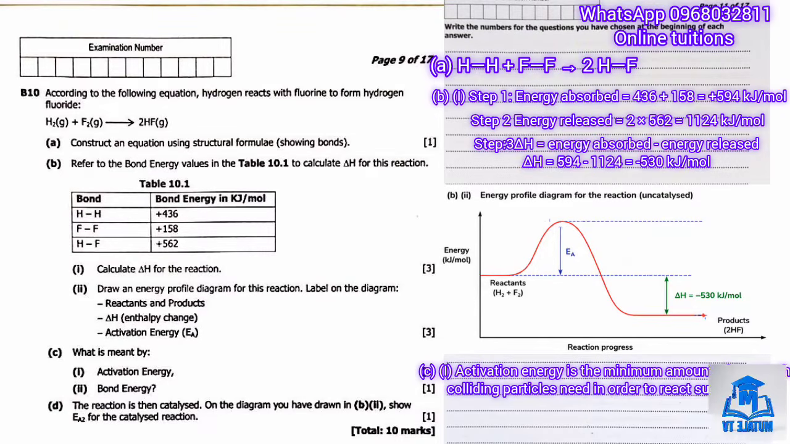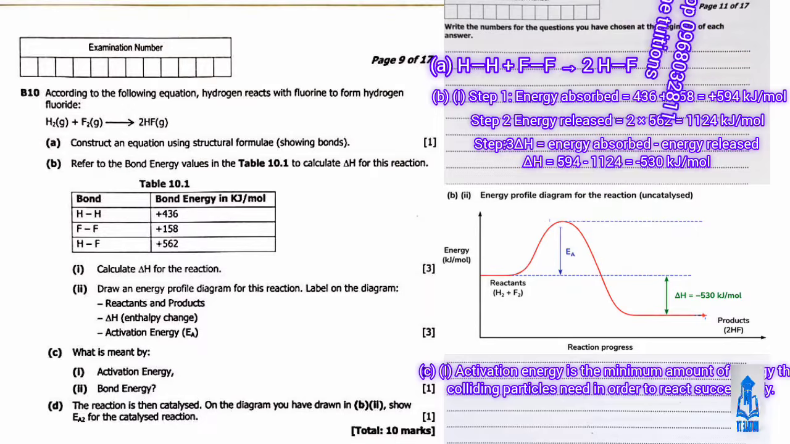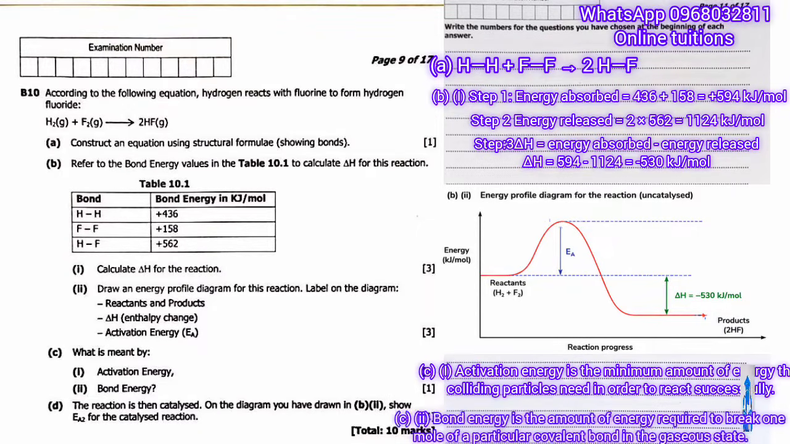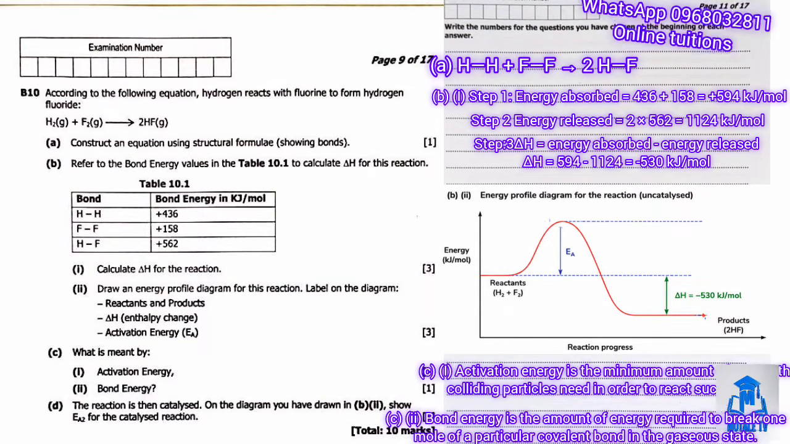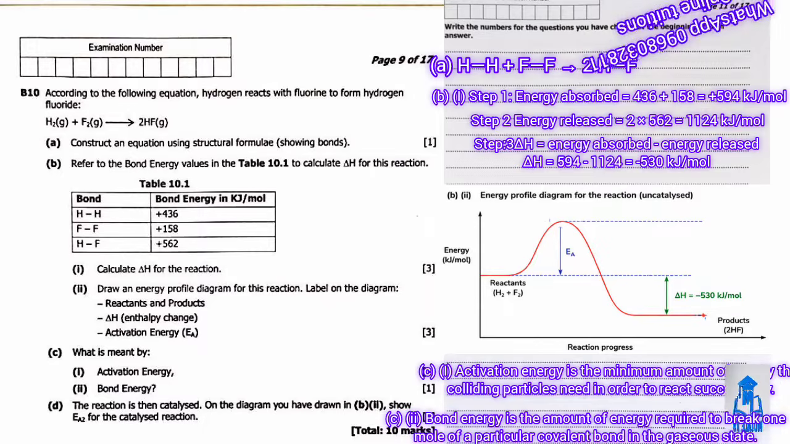Then part C2 asks what is meant by the term bond energy. So bond energy is the amount of energy required to break one mole of the particular covalent bond in the gaseous state. Moving on to D.